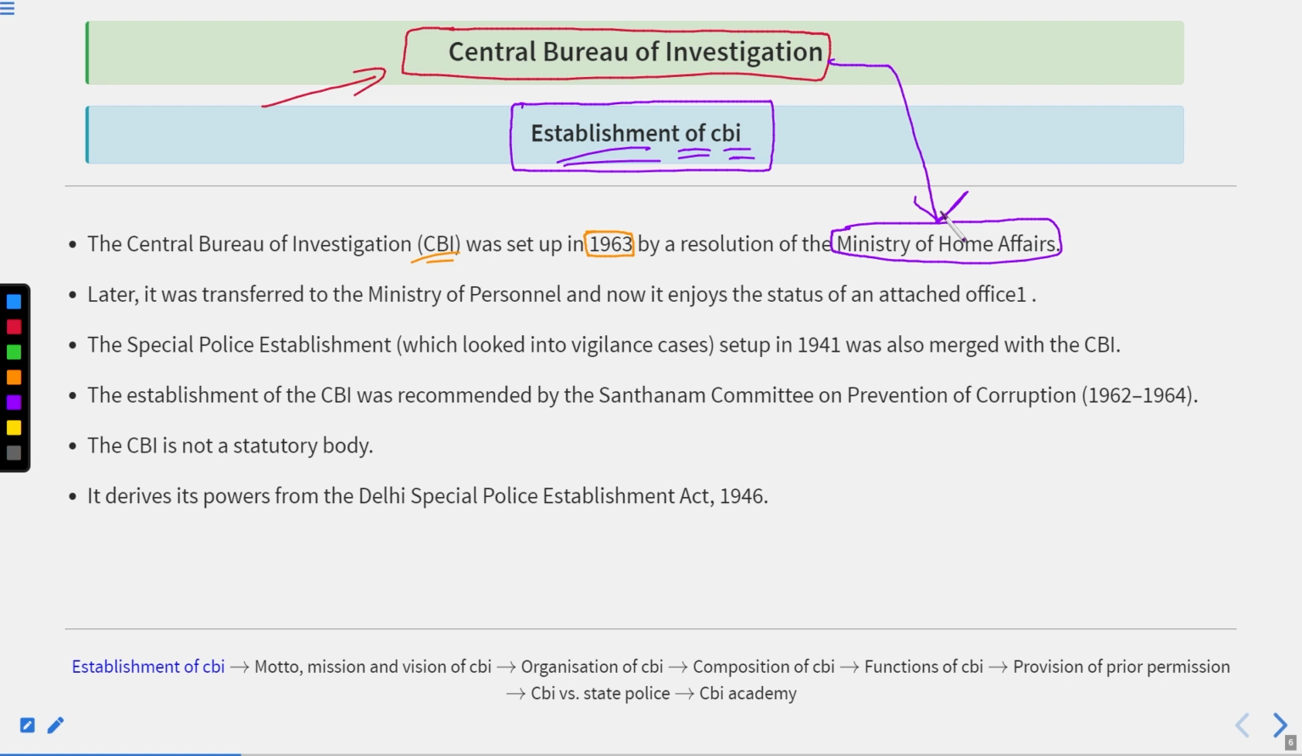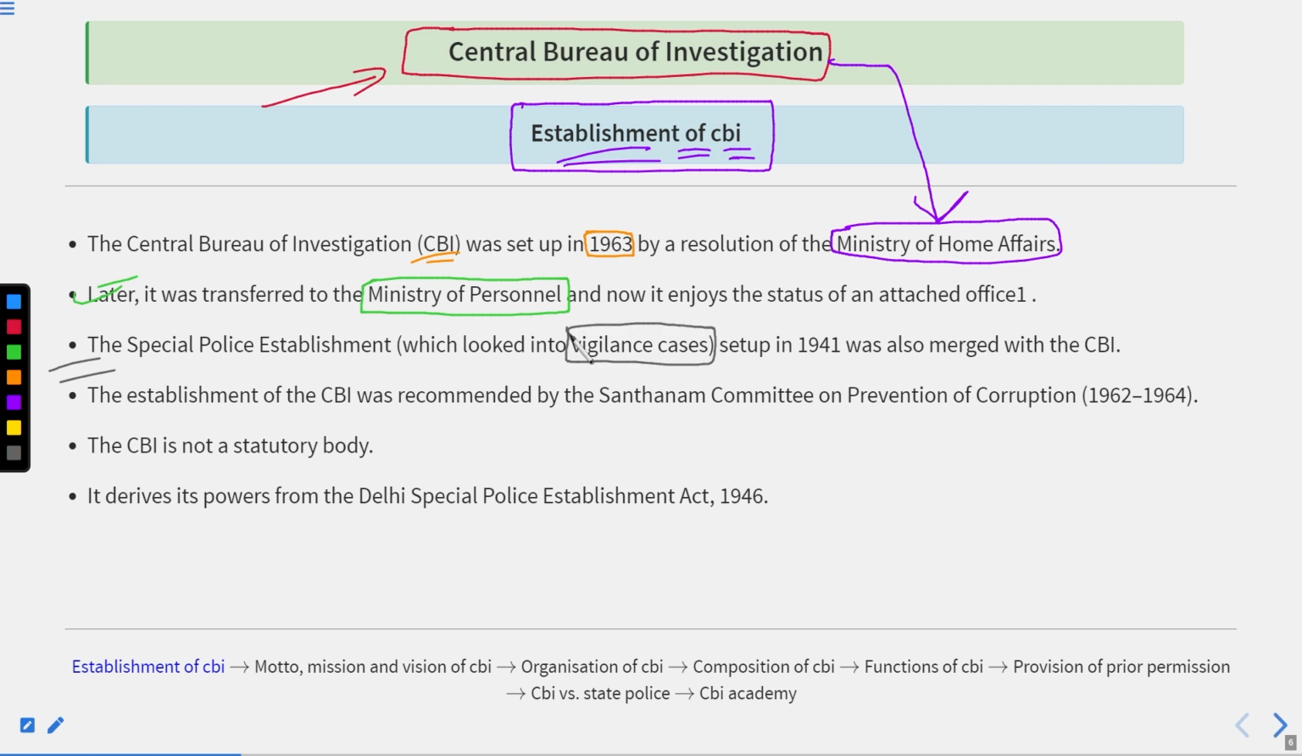But what happened over the period of time? It was transferred to the Ministry of Personnel, and now it enjoys the status of an attached office. So when the CBI was established, it was put under the administrative control of the Ministry of Home Affairs. Later, it was transferred to the Ministry of Personnel. Got it? After this, another thing that we could see here is the Special Police Establishment, SPE, which looked into the vigilance cases.